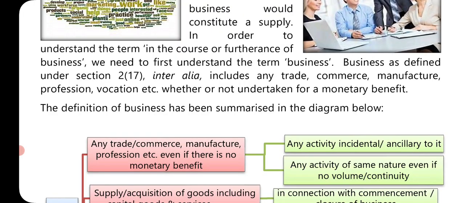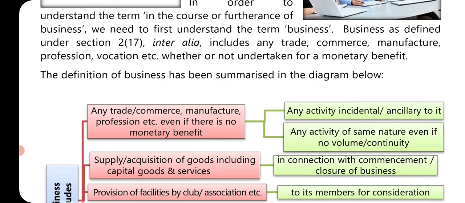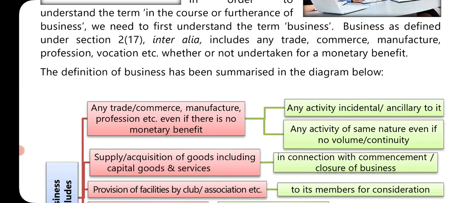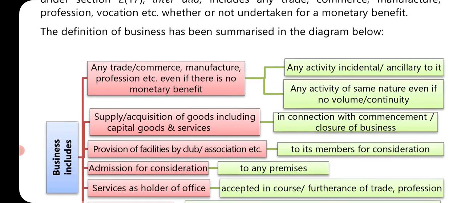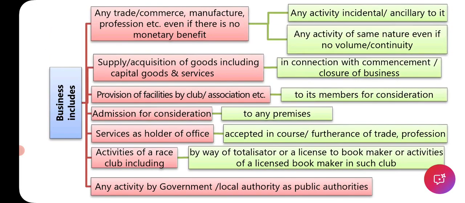In order to understand the term in the course or furtherance of business, we need to first understand the term business. Business, as defined under section 2 subsection 17, inter alia includes any trade, commerce, manufacture, profession, vocation, etc., whether or not undertaken for a monetary benefit. The definition of business has been summarized in the diagram below. Business includes any trade or commerce, manufacture, profession, etc., even if there is no monetary benefit. Any activity incidental or ancillary to it, any activity of the same nature, even if there is no volume or continuity.